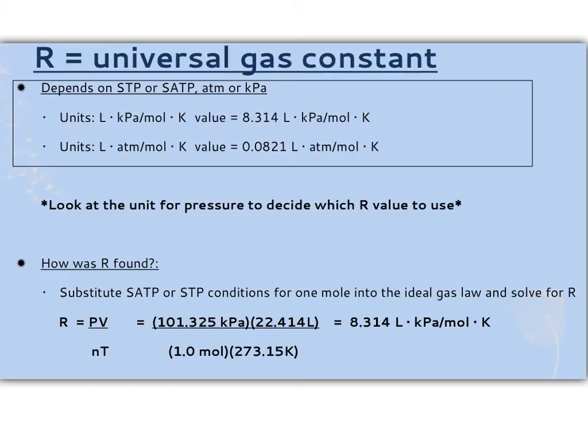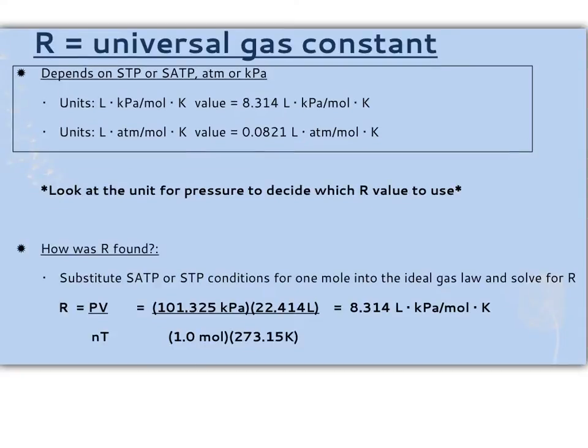R is the universal gas constant, and R is going to be dependent on whether you're using kPa or atm. There are two different values for R. They're in the box up here at the top. The top value for R, 8.314, is liters times kPa per mole Kelvin. That is the value you're going to use when you're using kPa.